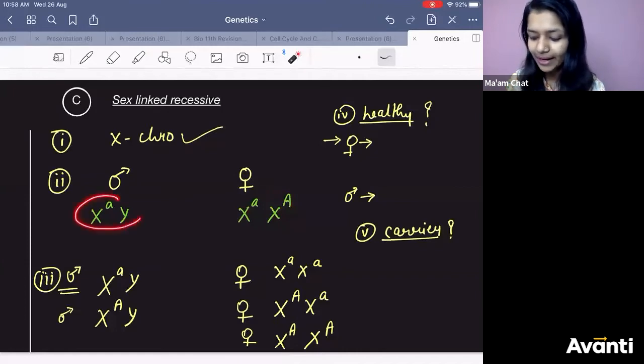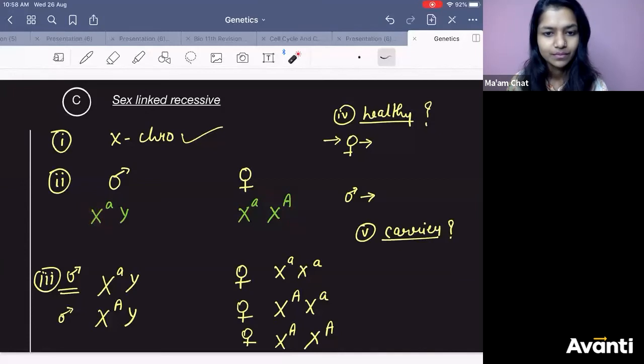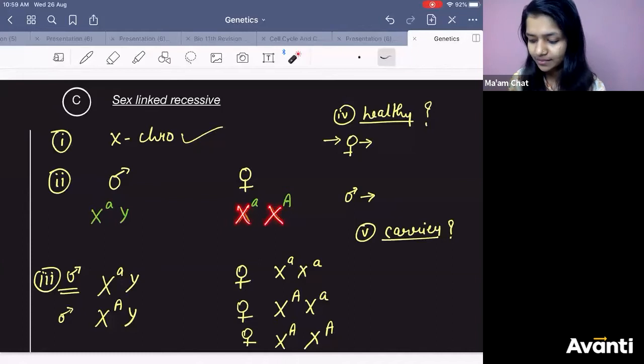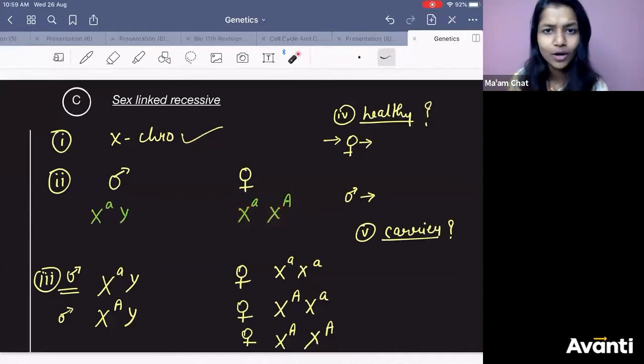In case of male, I have written one small letter because I can write only one, as there is only one X chromosome. Right? But in case of female, I have two chances, because I have 2 X. So I have two possibilities. In one I can write small and in one I can write capital. So this is the case which I have given to you.